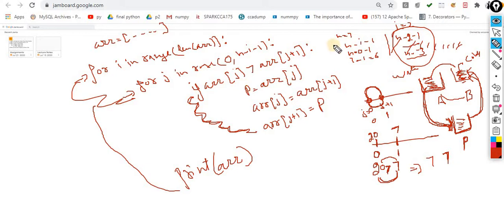This is the logic, just simple logic: swapping of two numbers with the help of a third variable, which I showed you graphically. Diagrammatically I showed you how the things are happening over here. This P is a container. Here first I store this data, and now this value is put over here, and after that this value is put over here. This is the same as the general life scenario. If you want to change something, you have to take the help of a third variable. So this one is the code.